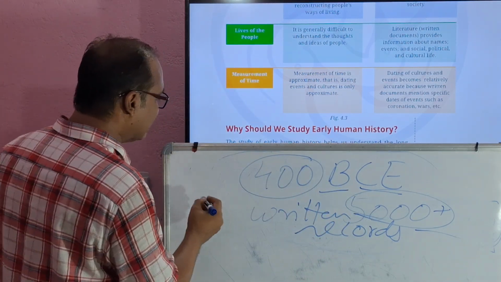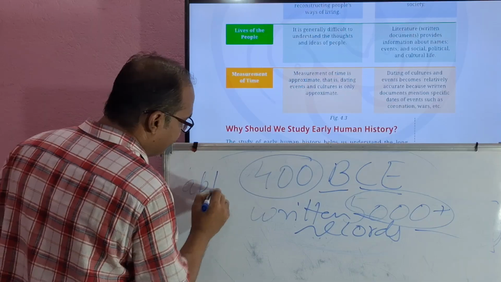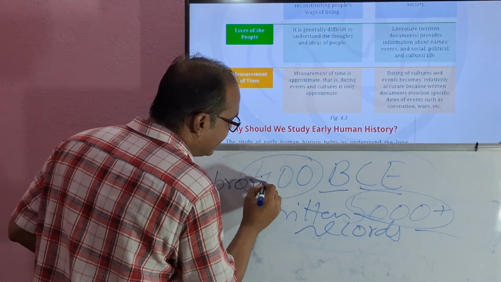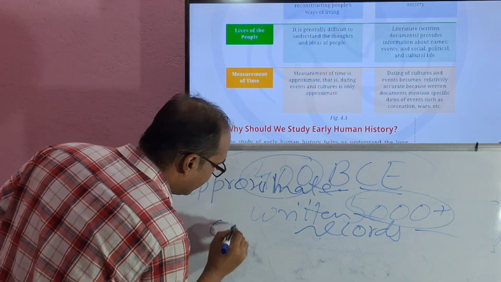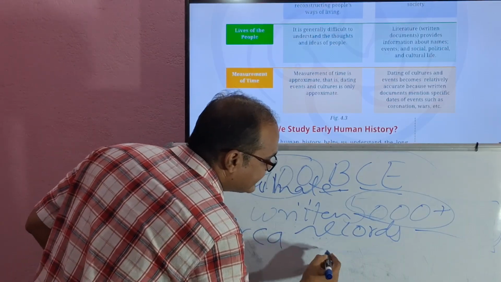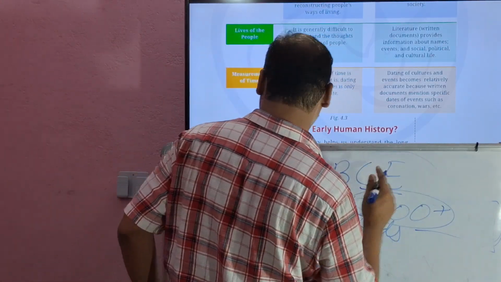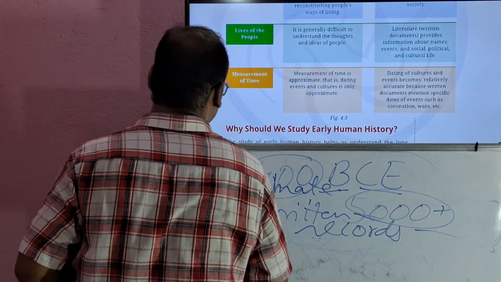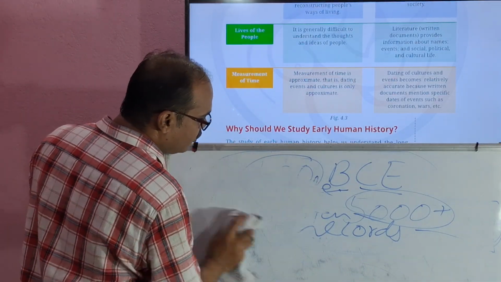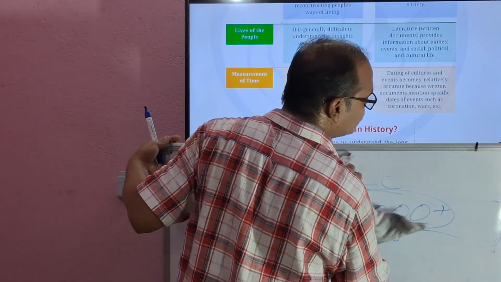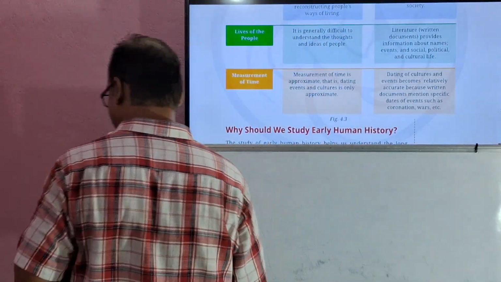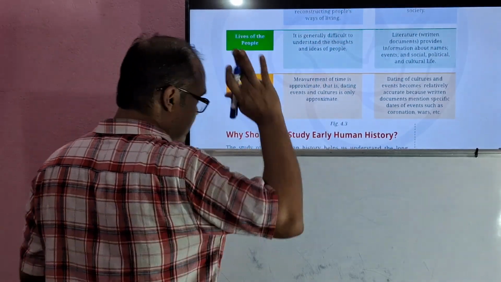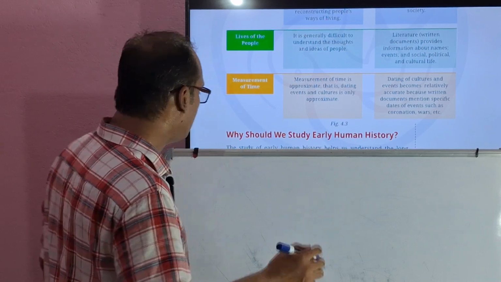So they use approximate time. In history we use the word circa, right? Circa stands for small letter c. I'm writing here. When we don't know when an actual incident happened, several thousand years back, what do we write?